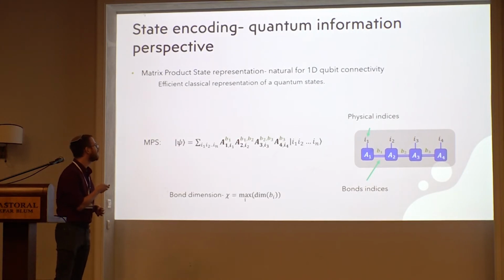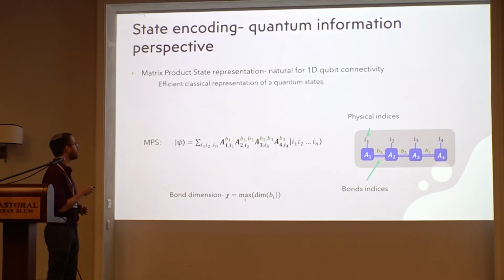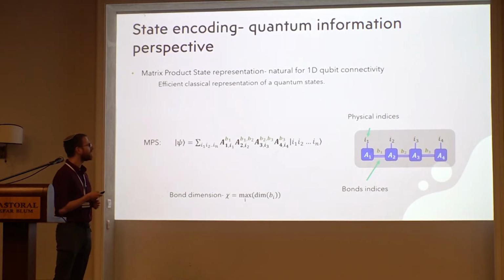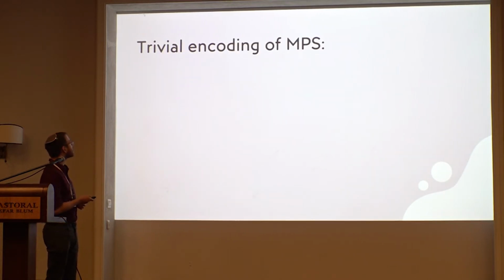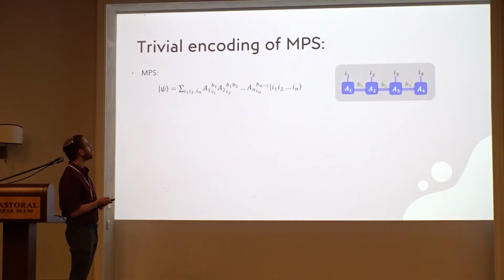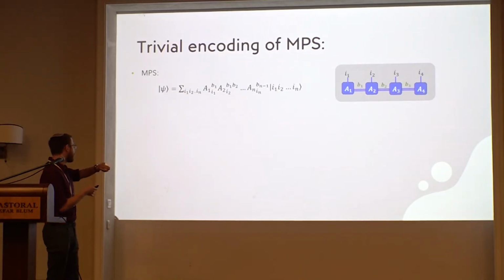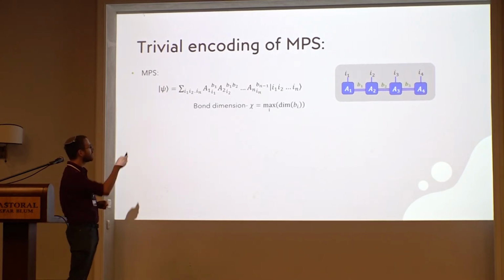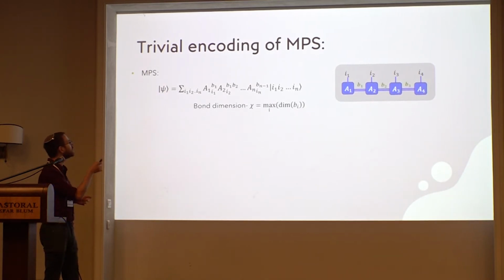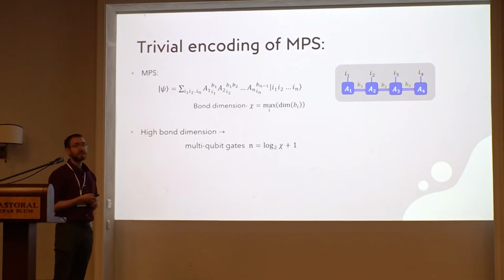Also, you can think of it as the maximal dimension of all of those matrices. And using this description, it's pretty easy to translate the MPS into a sequence of gates that will encode our state.